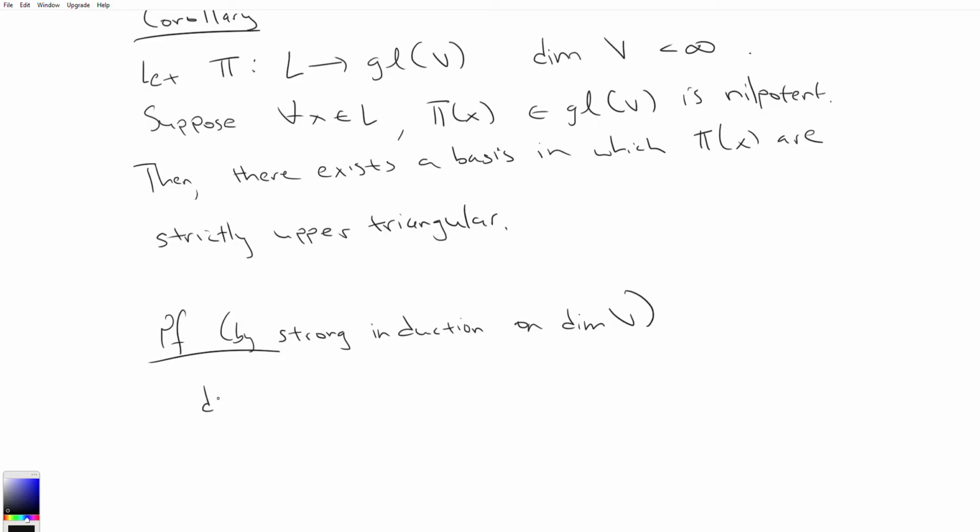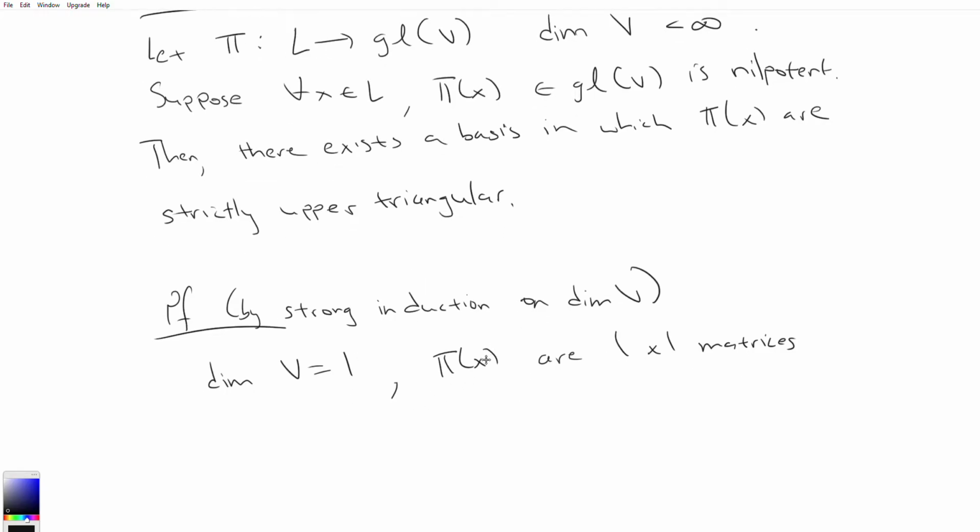So if dim V equals 1, then all pi of x can be thought of as 1 by 1 matrices, because they're elements of GL(V), which has dimension 1 squared, which is 1. And so if they're nilpotent, the only 1 by 1 matrix that's nilpotent is simply 0.